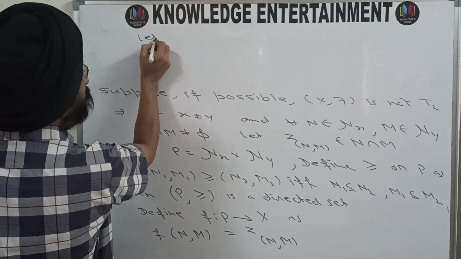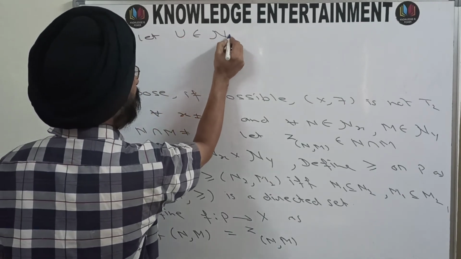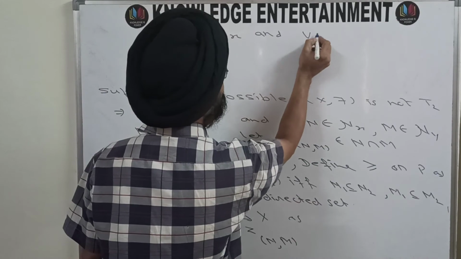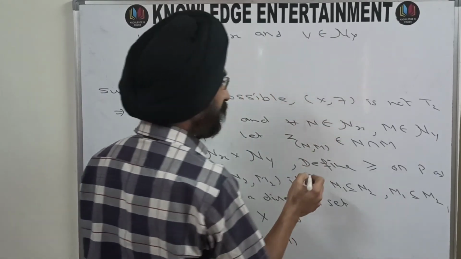Let U be a neighborhood of x and V be a neighborhood of y.